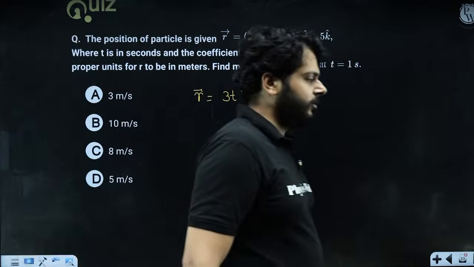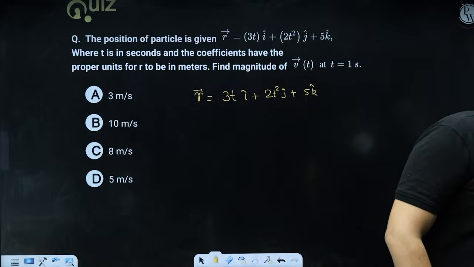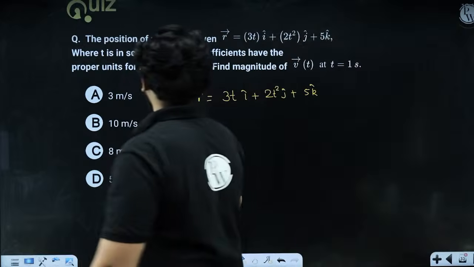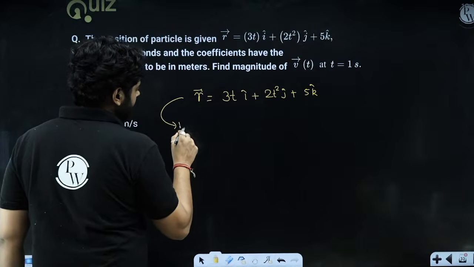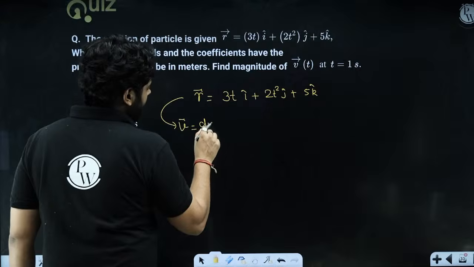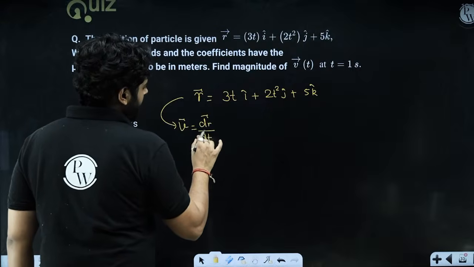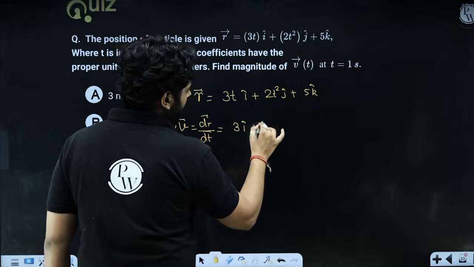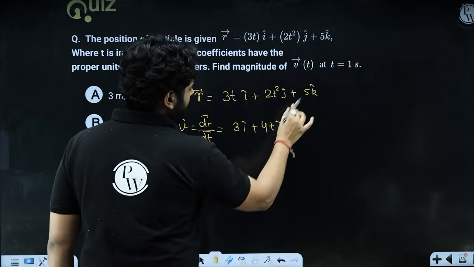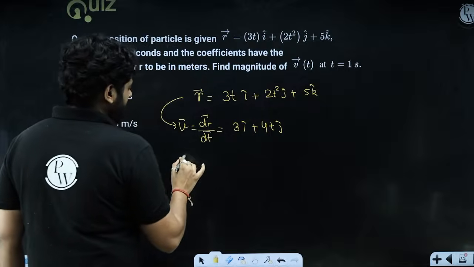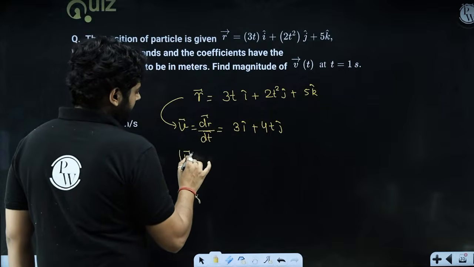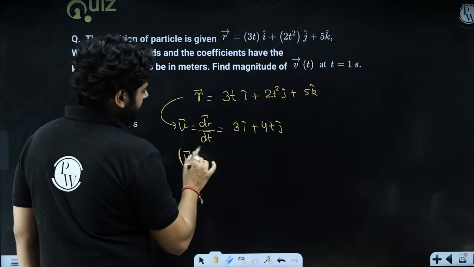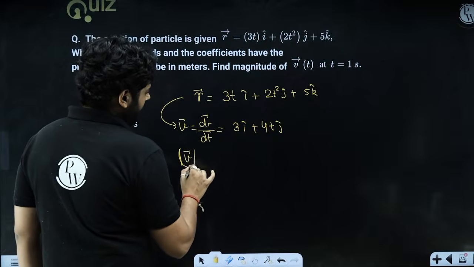First of all, you need to think how to get the velocity vector from this. So we can differentiate dr by dt, and that will give us the velocity vector. So it is going to be 3i cap and 4t j cap, and 5k cap differentiates to 0, right? So we have to talk about the magnitude of velocity at t equals to 0.